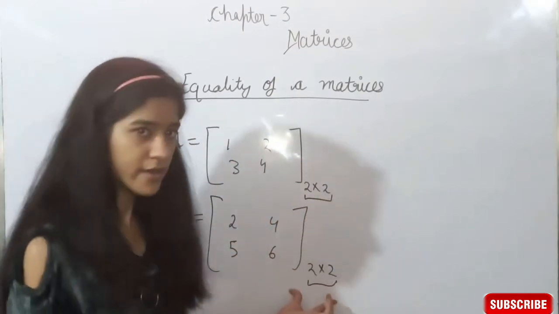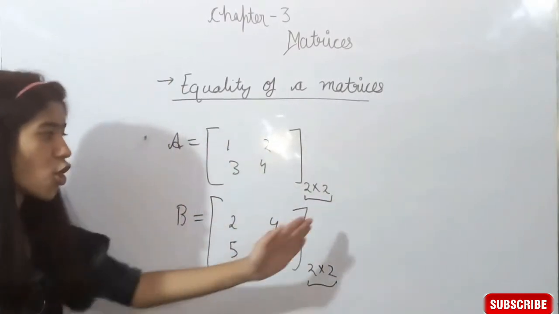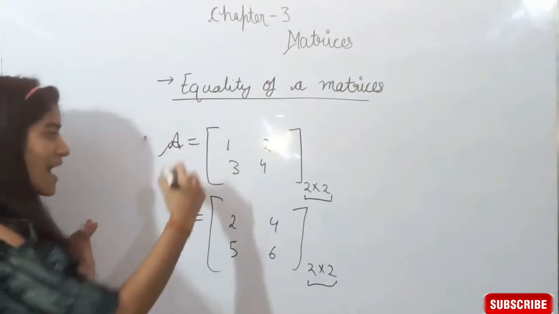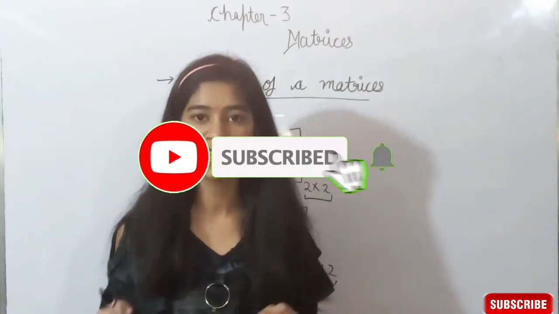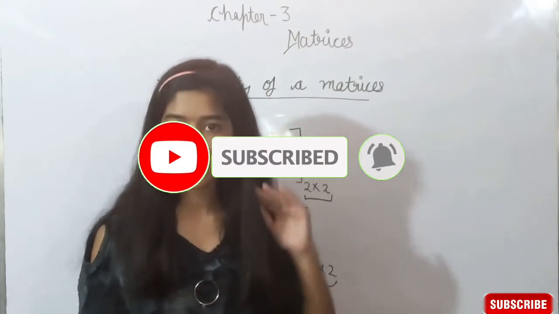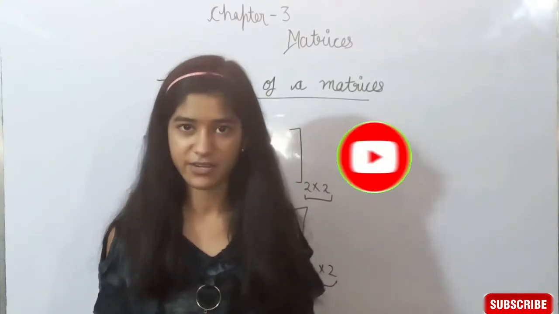यहाँ पे same order है. So दो matrices जिनका order same है वो can be equated. वो equate की जा सकती हैं, compare की जा सकती हैं. If order is not same, we cannot compare any matrices.